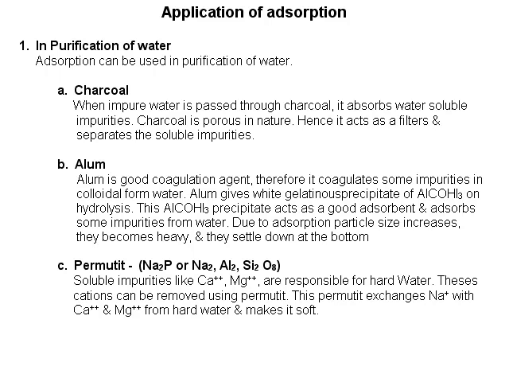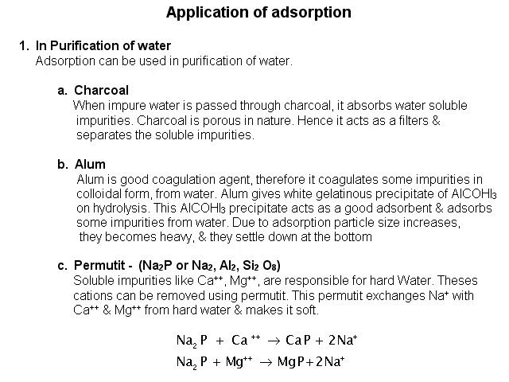Applications of adsorption. In purification of water. Adsorption can be used in purification of water. Charcoal. When impure water is passed through charcoal, it adsorbs water-soluble impurities. Charcoal is porous in nature, hence it acts like a filter and separates the soluble impurities. Alum is a good coagulation agent. Therefore, it coagulates some impurities in colloidal form from water.